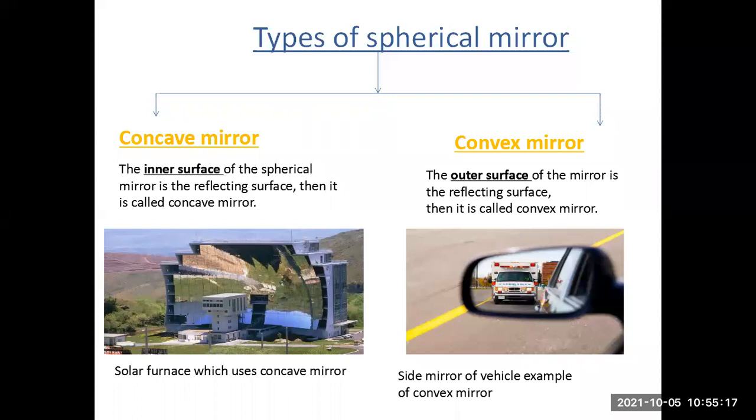Convex mirror. The outer surface of the mirror is the reflecting surface. Then it is called a convex mirror. The side mirror of a vehicle is an example of a convex mirror.